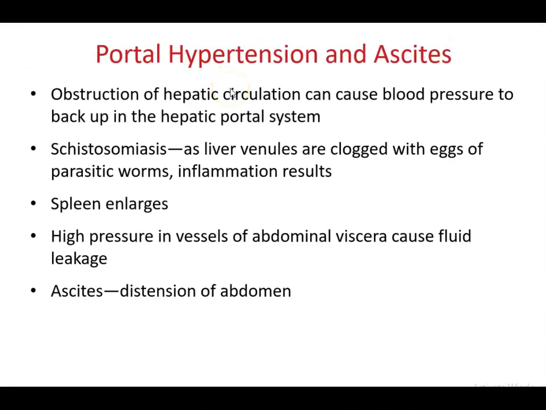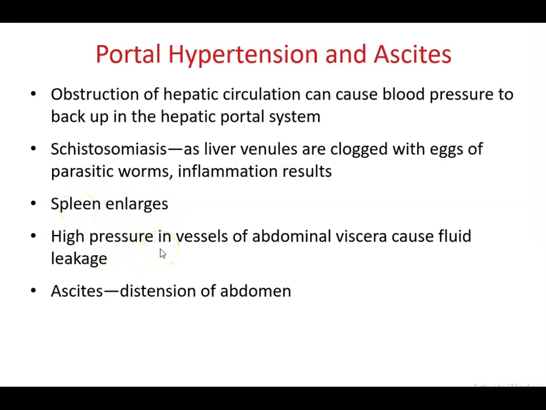Portal hypertension can cause blood pressure to increase in the hepatic portal system. Schistosomiasis is a problem when liver venules are clogged with eggs of parasite forms. This is an inflammatory disease. Hypertension can also cause spleen to be enlarged.